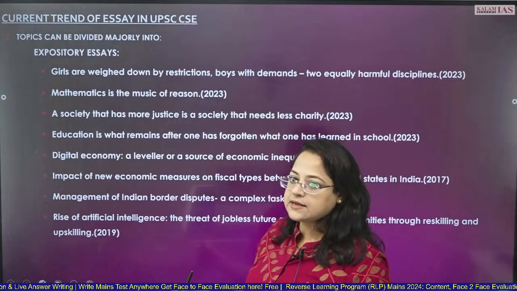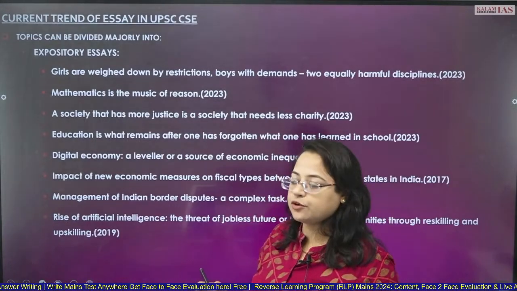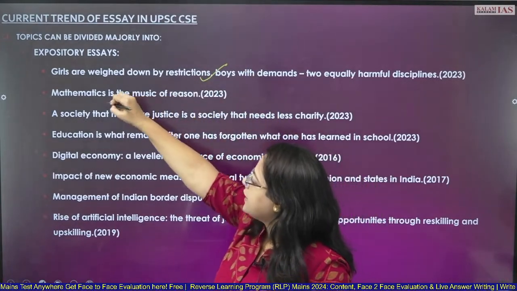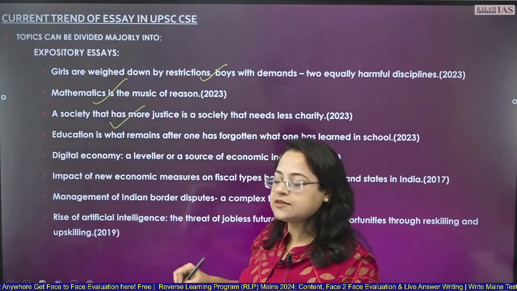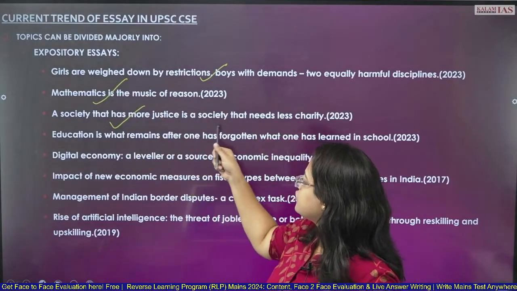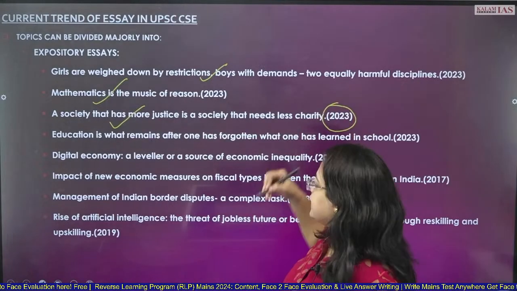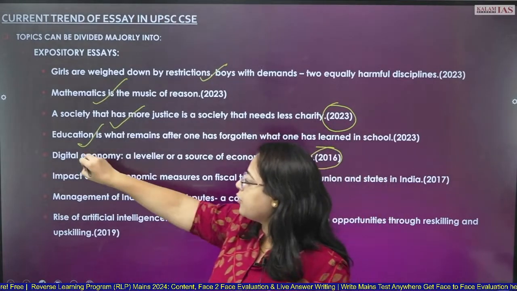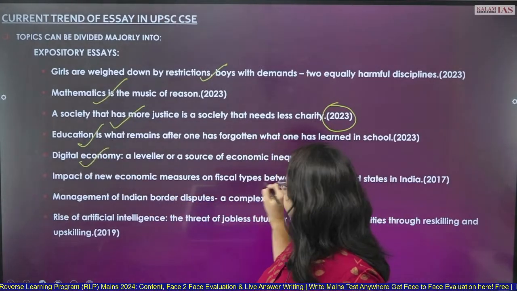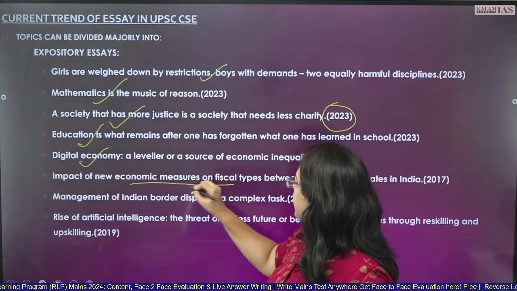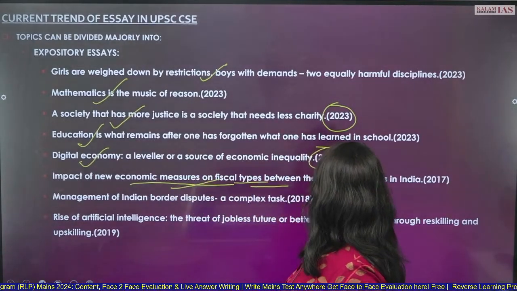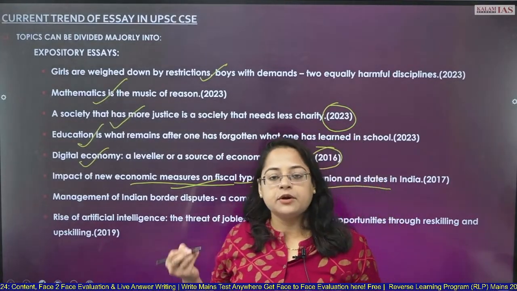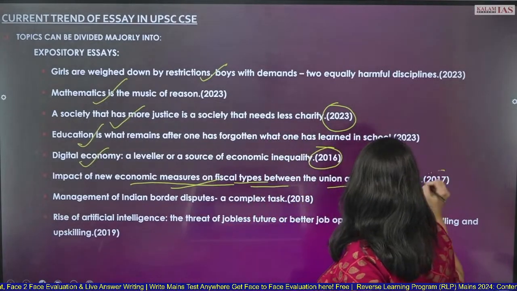Again, expository essays. I told you that in 2023 there was a topic on girls, women aspect, then mathematics, society, social justice. A society that has more justice is a society that needs less charity. 2023 topic. Education also came. Again, in 2016 you had a topic about digital economy. Okay, about the economic measures on fiscal ties between the union and the states, the fiscal arrangement between the union and the states. There was a topic in 2017.